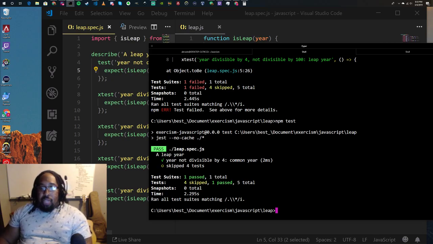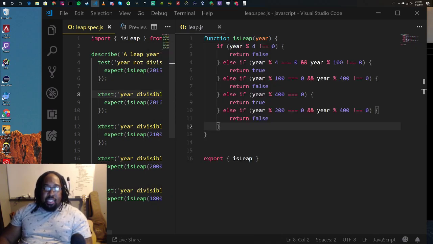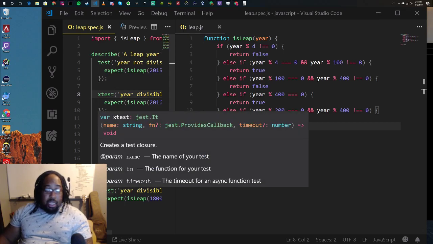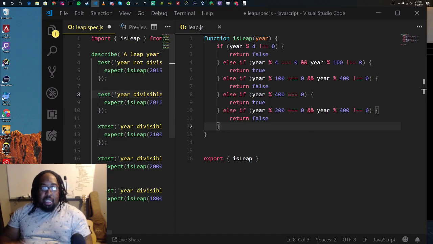But cool. So now that we actually coded to what we're supposed to be coding to, everything works. It skipped 4 tests. This is an assumption I made about JavaScript. I was wondering why this said X tests. It looks to me like the X means just skip those tests, so we can do them one at a time. So we could have been running this test against our code the whole time.